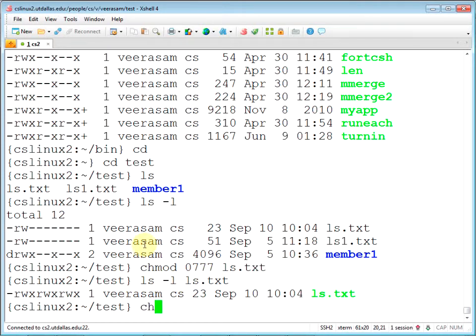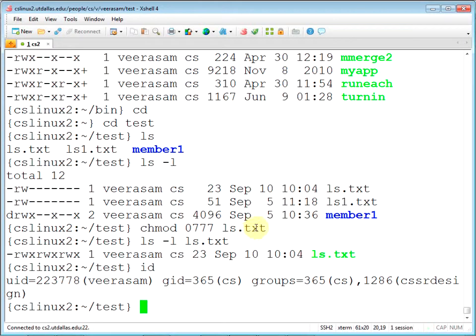So what if I want to give permission only for my group? What would be the command, let's say, only for people who are in my group? What do I mean by group? If I do id, see, it shows that's me, my user ID, and that's a group ID. And there are a few additional groups too. But for now, let's keep it simple. Let's assume it's just one group. So if I want to give permission to all the people in this group, for ls1.txt, what should be the command?